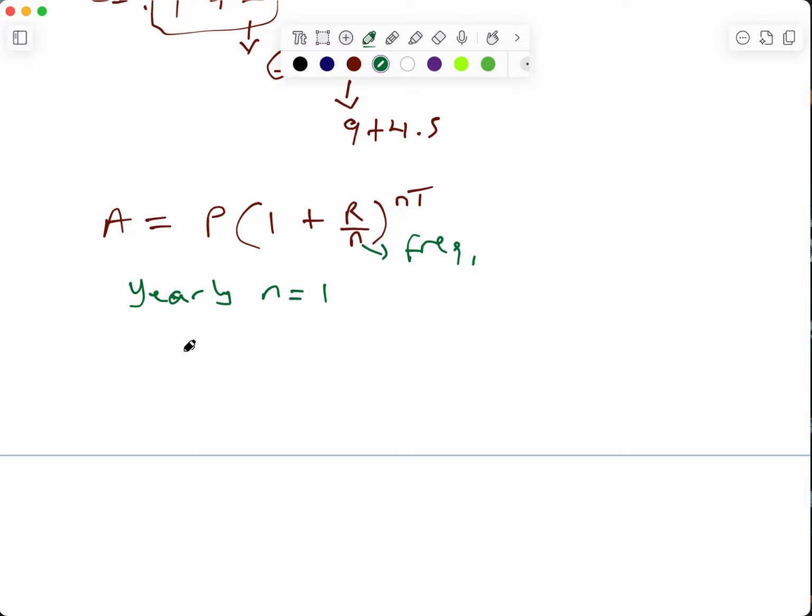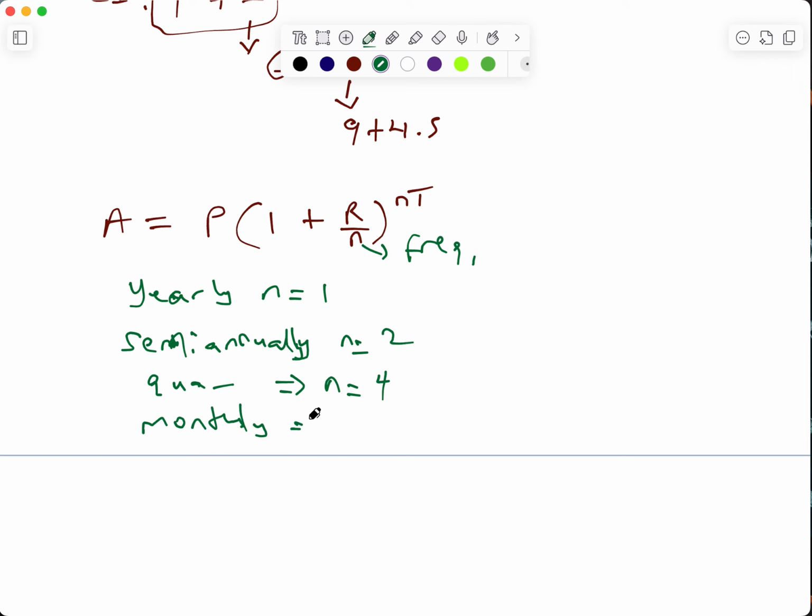Then we also have the one we call semi-annually. In this case, n is going to be equal to 2. We also have the one we call quarterly. Quarterly, n is going to be equal to 4. We also have monthly.